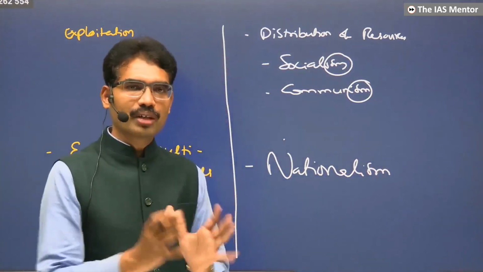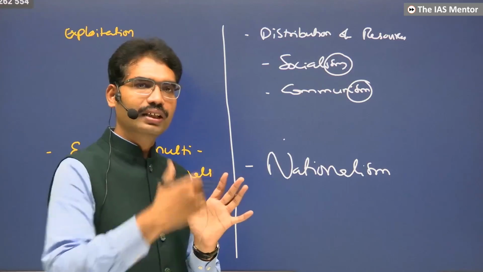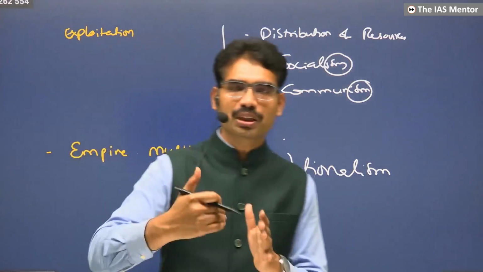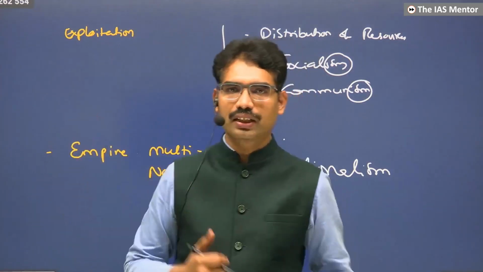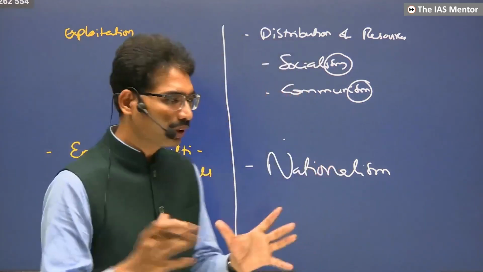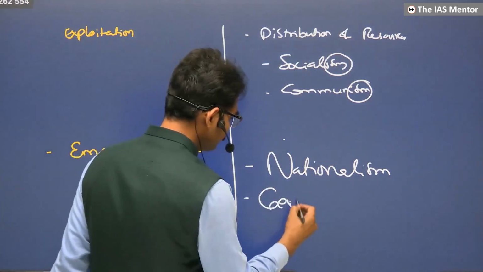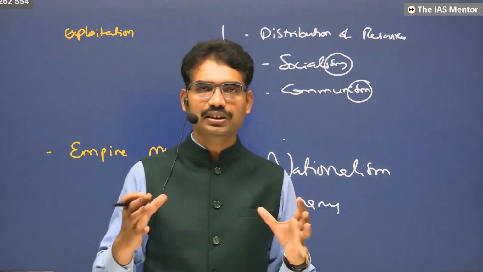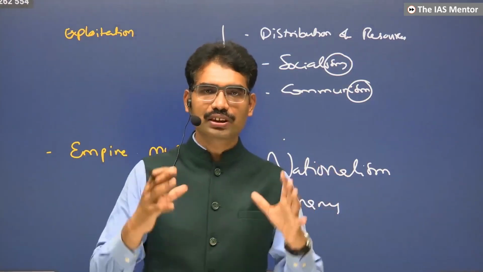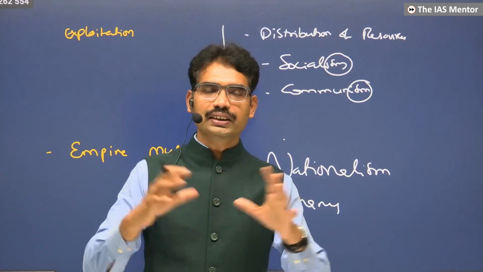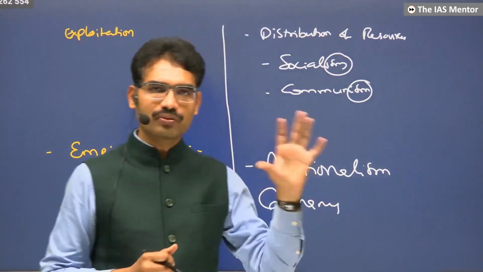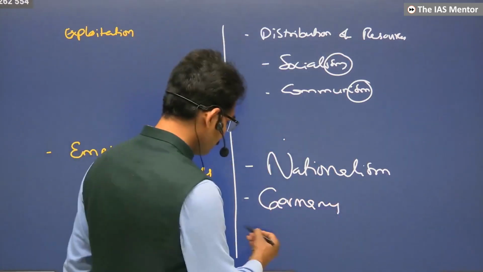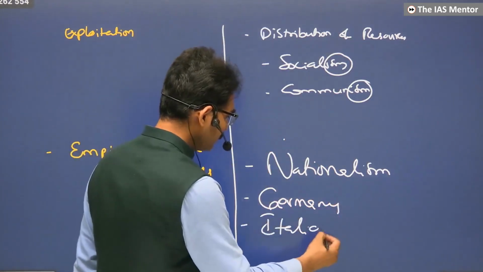Italy was divided among many kingdoms. Some Italians were under foreign control. Germany was divided into multiple kingdoms. Some Germans were living under foreign domination, under Austria. Now the German people wanted a German nation, because the French people as a nation had created history through the French Revolution, and by controlling entire Europe in the form of the Napoleonic Wars. It inspired everyone. Italian people wanted an Italian nation.